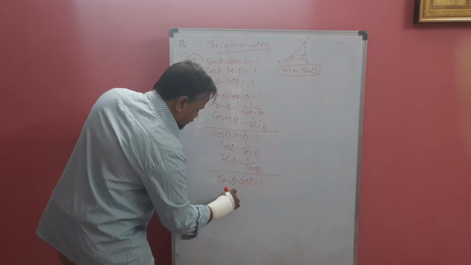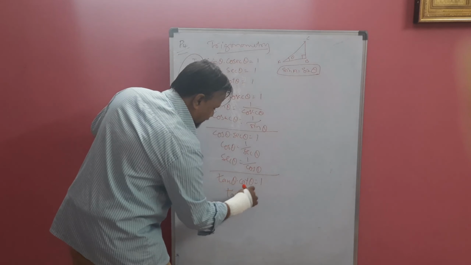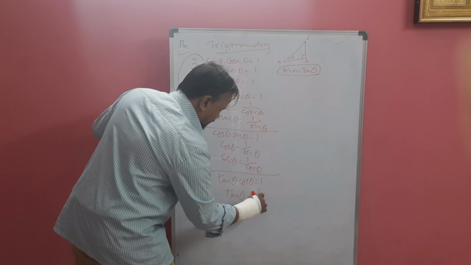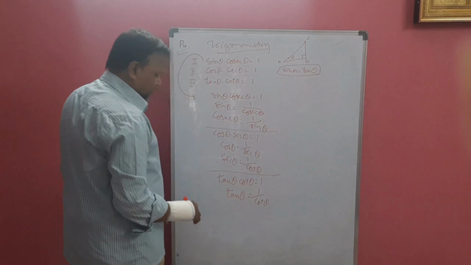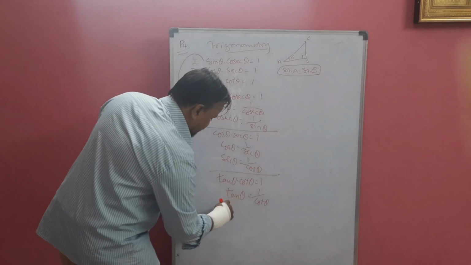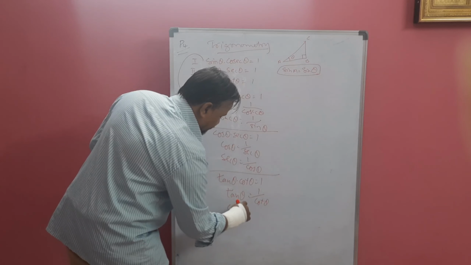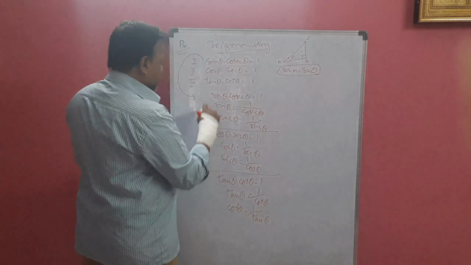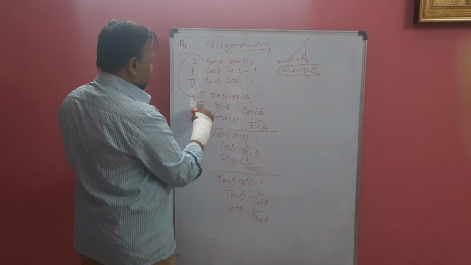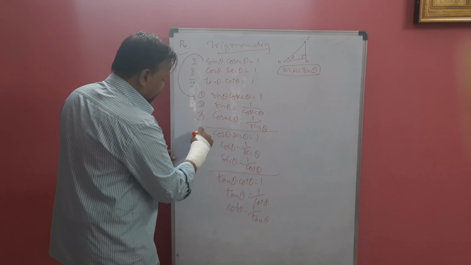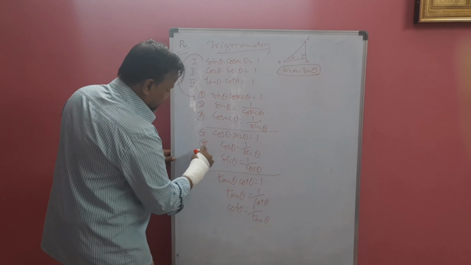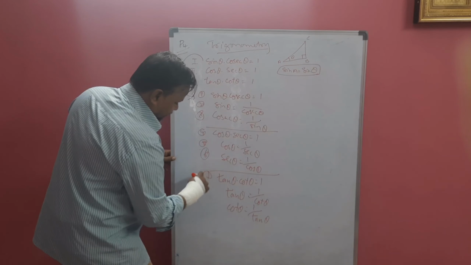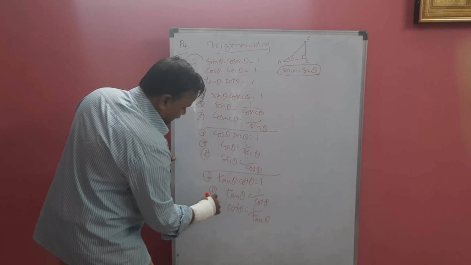If you want to find tan theta, you have to take 1 by cot theta. Wherever tan theta is there, you can substitute 1 by cot theta. Wherever cot theta is there, you can substitute 1 by tan theta. So like that, you will get first formula, second, third, fourth, fifth, sixth, seventh, eighth, and ninth.